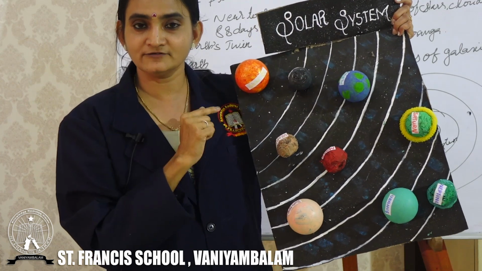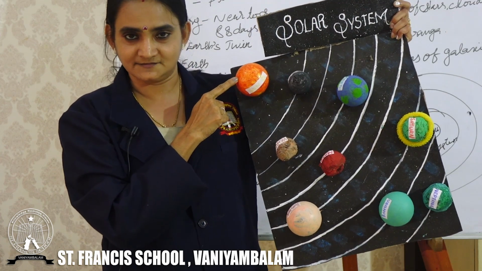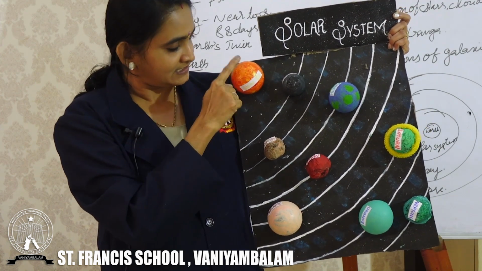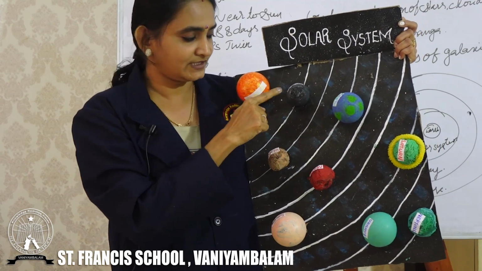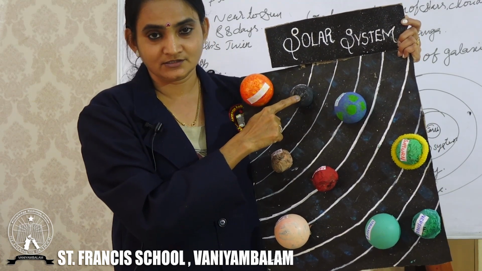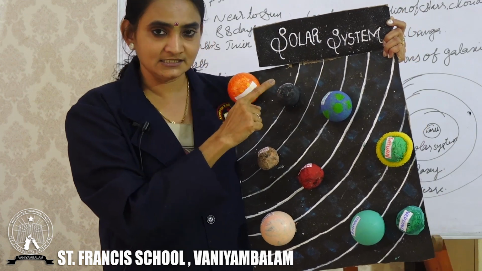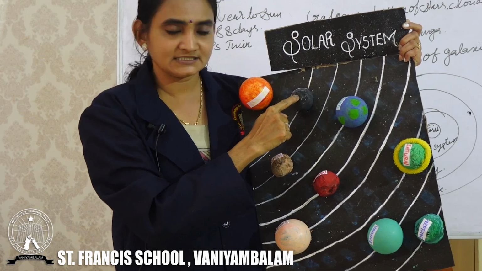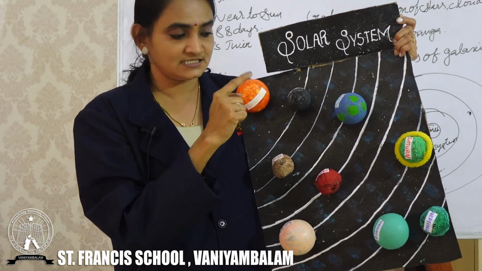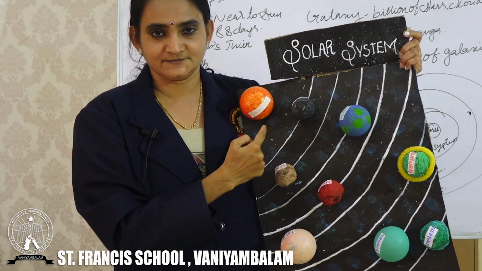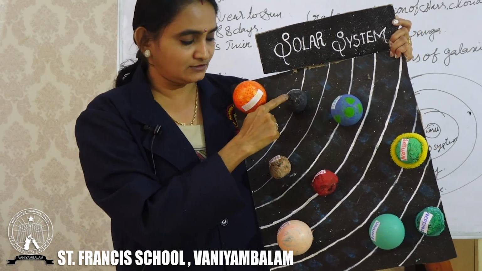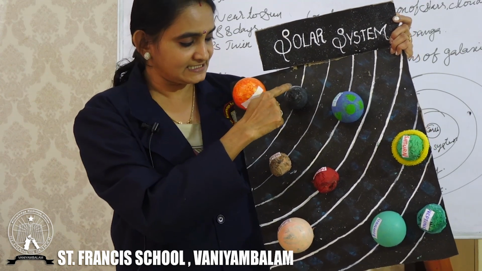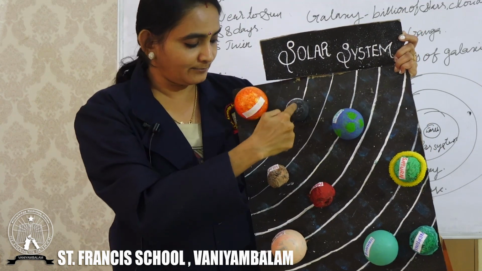So, who is the head of our solar system? It's the Sun. Then who is very close to the Sun? It is Mercury. Mercury is the very nearest planet to the Sun, and it takes 88 days to complete one round of the Sun. Am I clear?